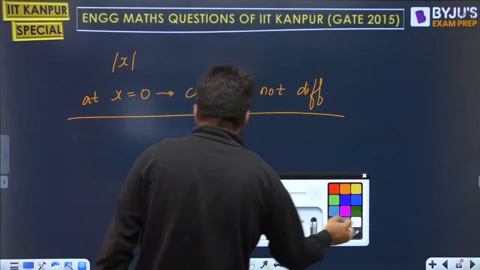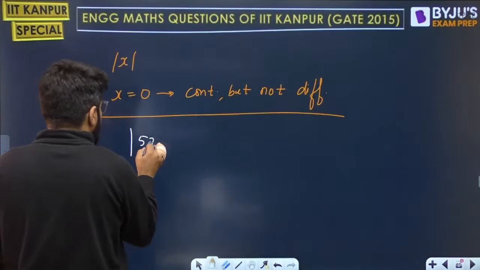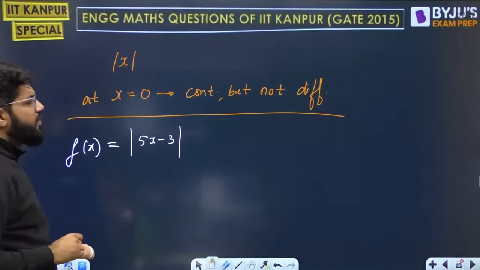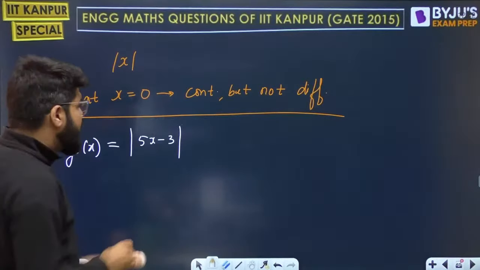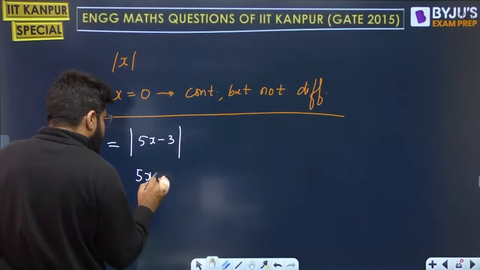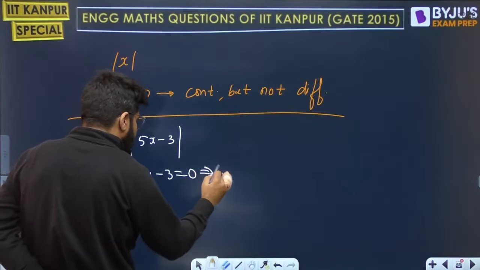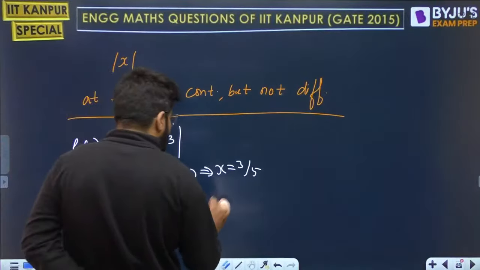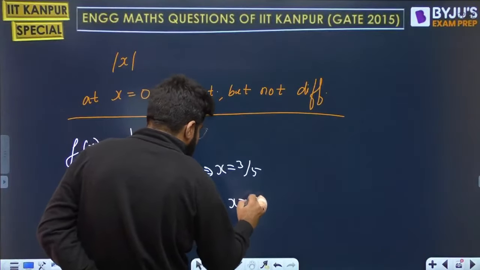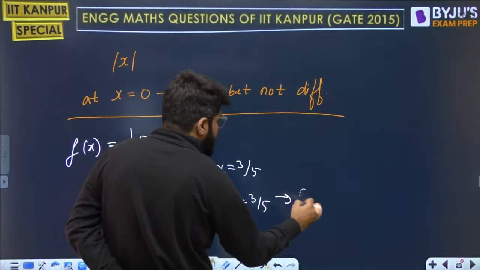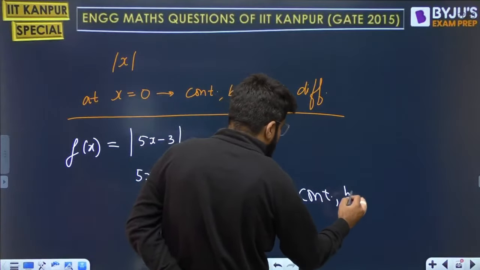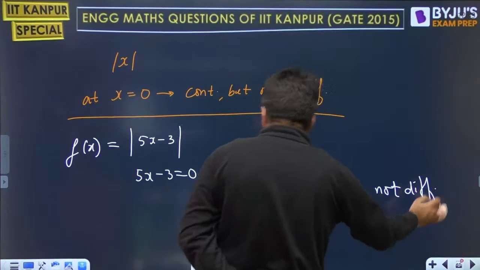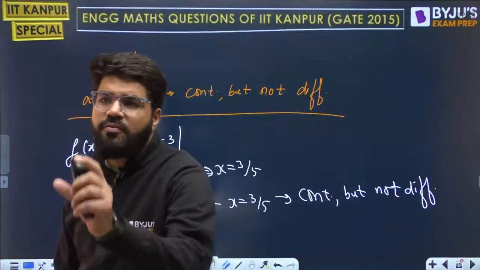Suppose I give you any other case, a function modulus of 5x minus 3. Take the argument equal to 0. As soon as I equate the argument to 0, x is equal to 3/5. So at x equal to 3/5, the function is going to be continuous but not differentiable. At all other points it is continuous and differentiable. There is only one point that you have to check, and that is where the argument of the mod equals 0.